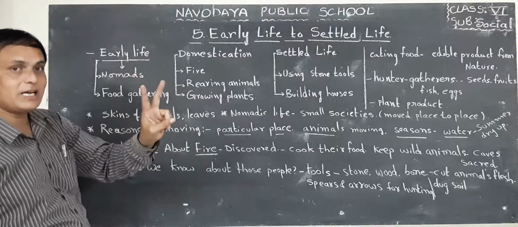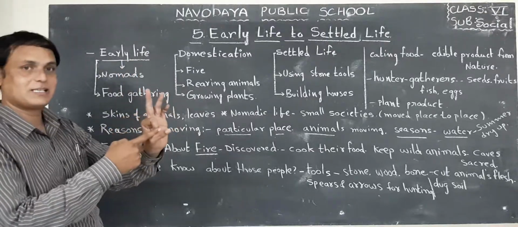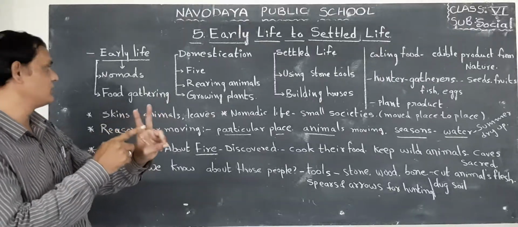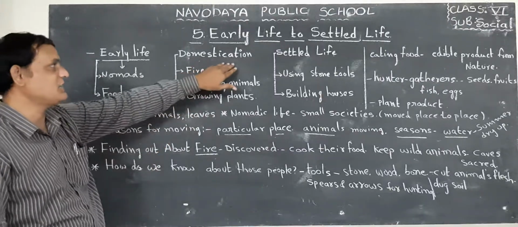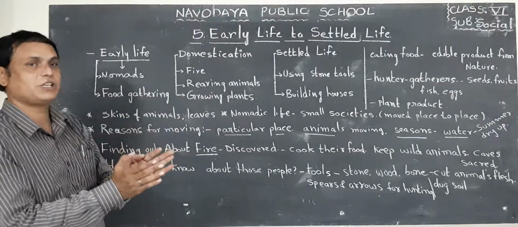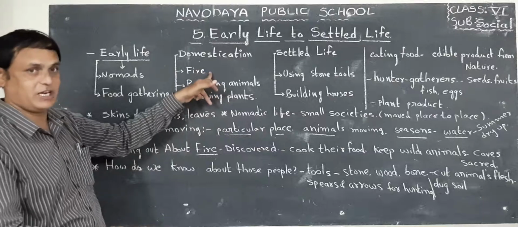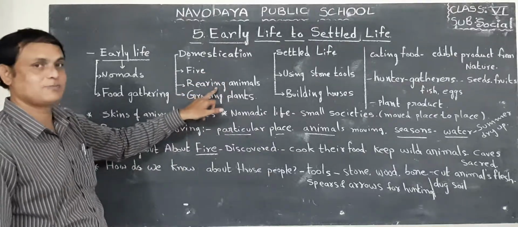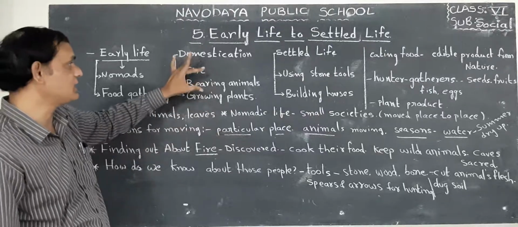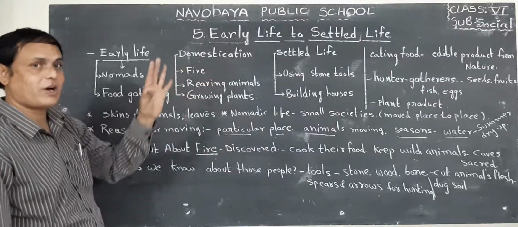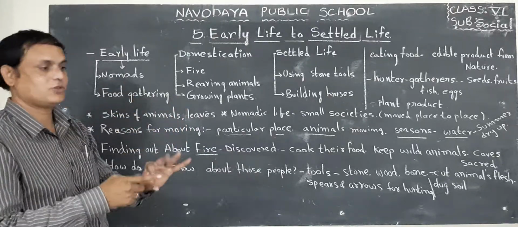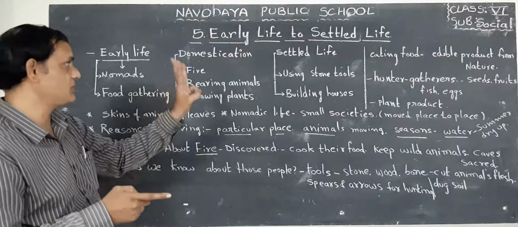So what are they? First, they are nomads. Second, food gatherers or food gathering. Next look at domestication. What are the important ones here? Domestication: fire is important. Next, rearing animals is important. Growing plants is also important. So what are the three here? Fire, rearing animals, growing plants. So these are three important points of domestication.